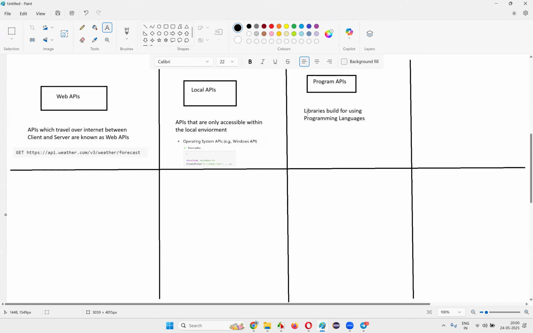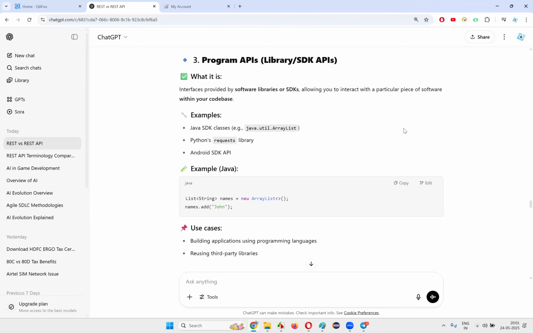Okay. Here, a library will be there. In this library, some kind of commands will be there. When you hit the commands, the internal programming language will be running. Predefined code that is written by the developers will run when you hit that command in the form of methods, method calling statements or something. And such kind of API calls, which make the necessary code run, are called program APIs.